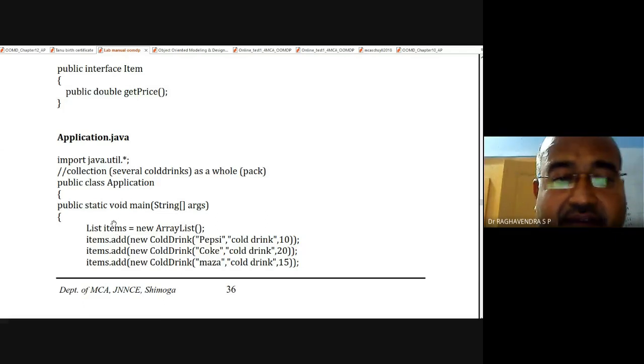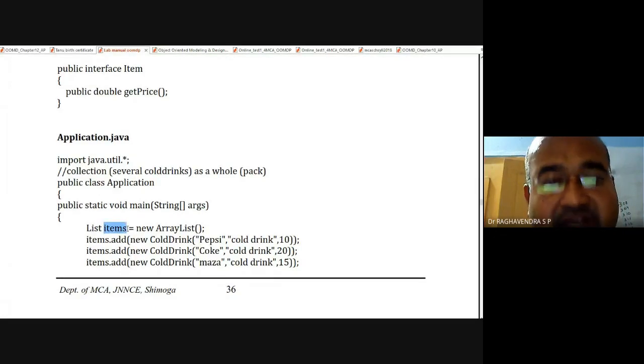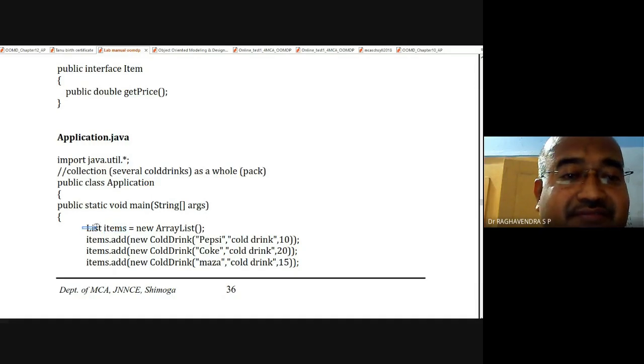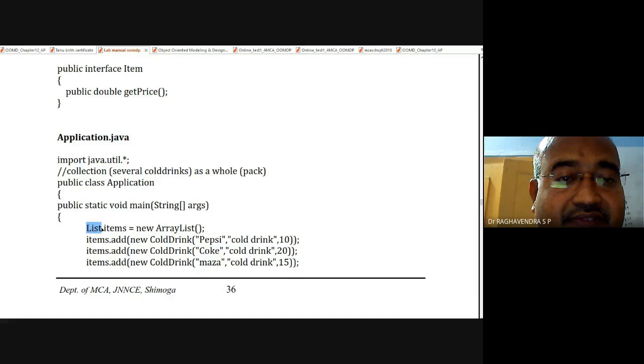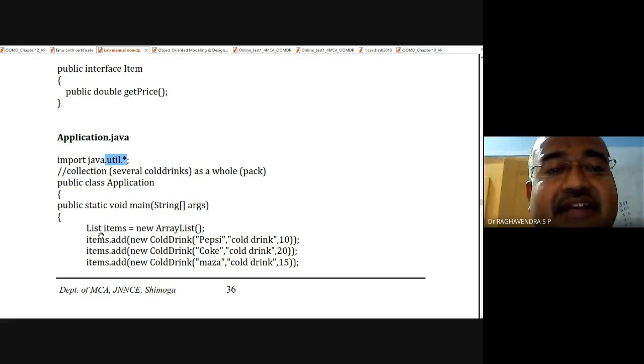Now look, I am going to create an object. The object name is items, and this items is an object which belongs to which class? List. And remember, this List is a class which is present in the package called utility.